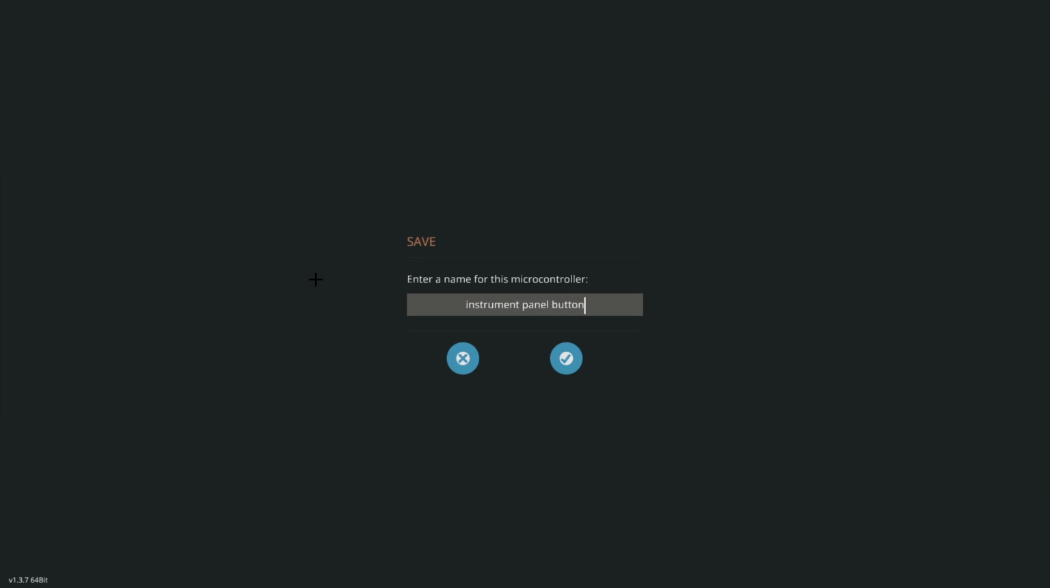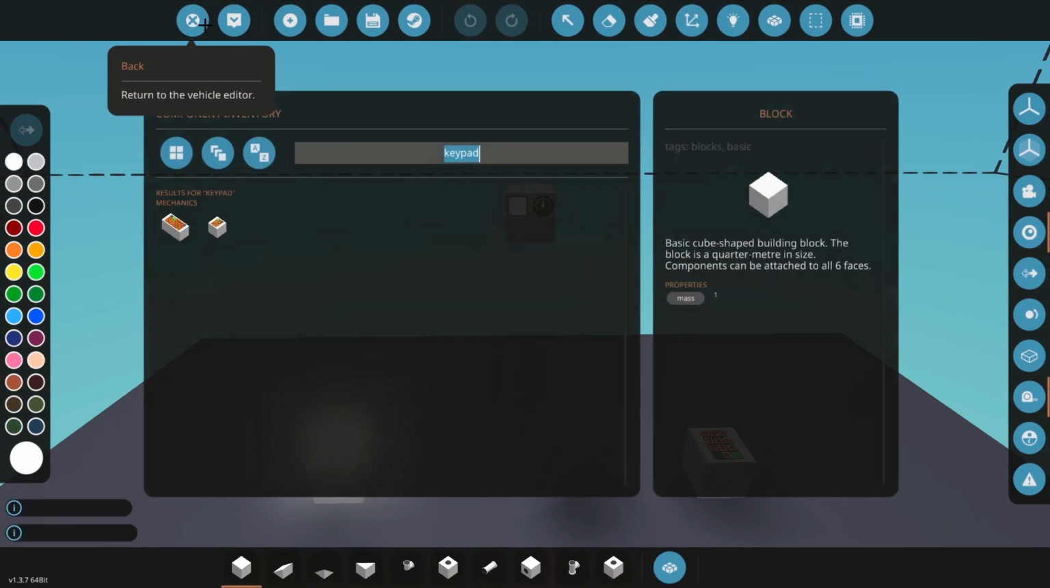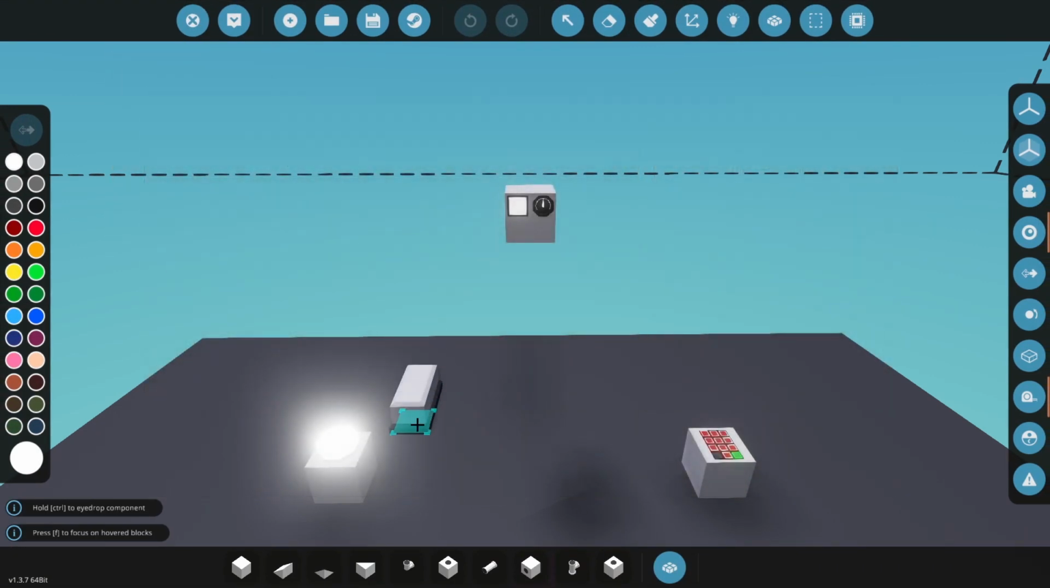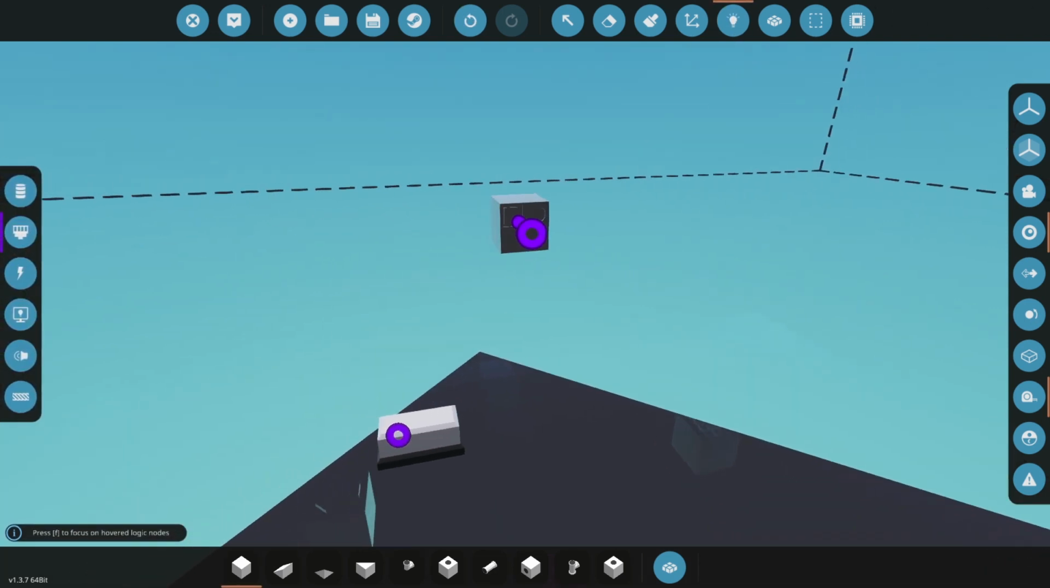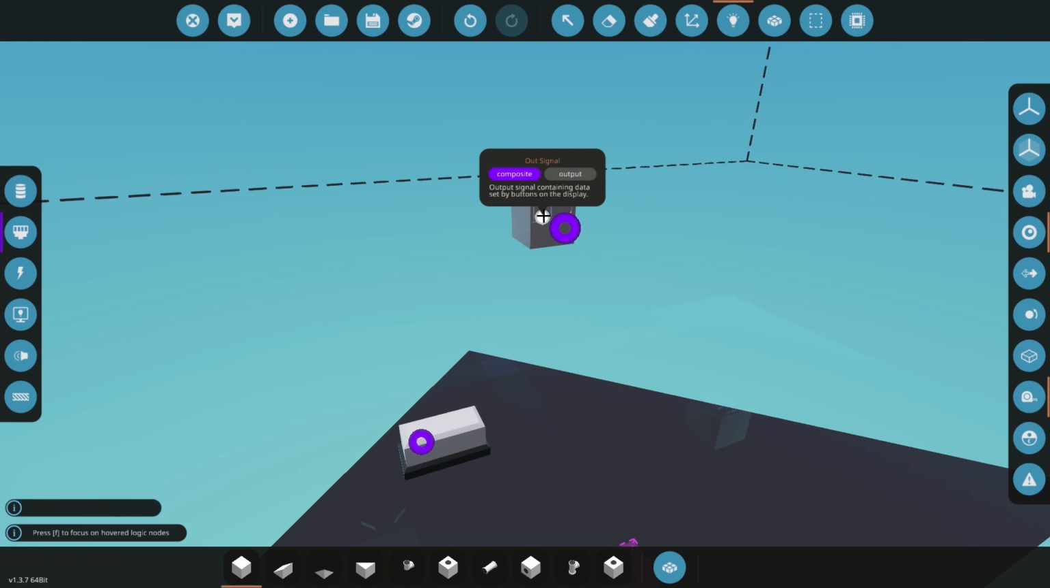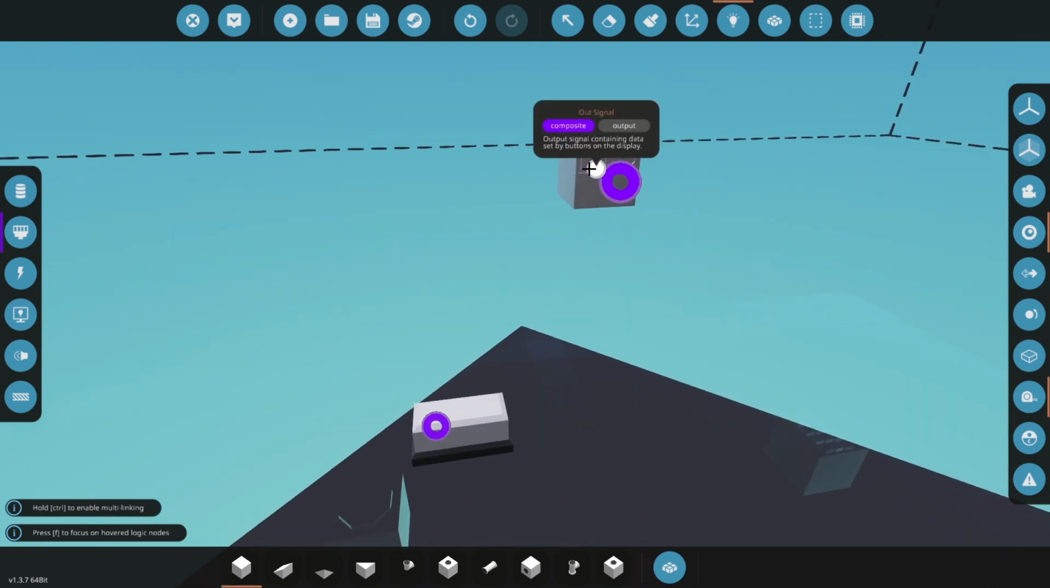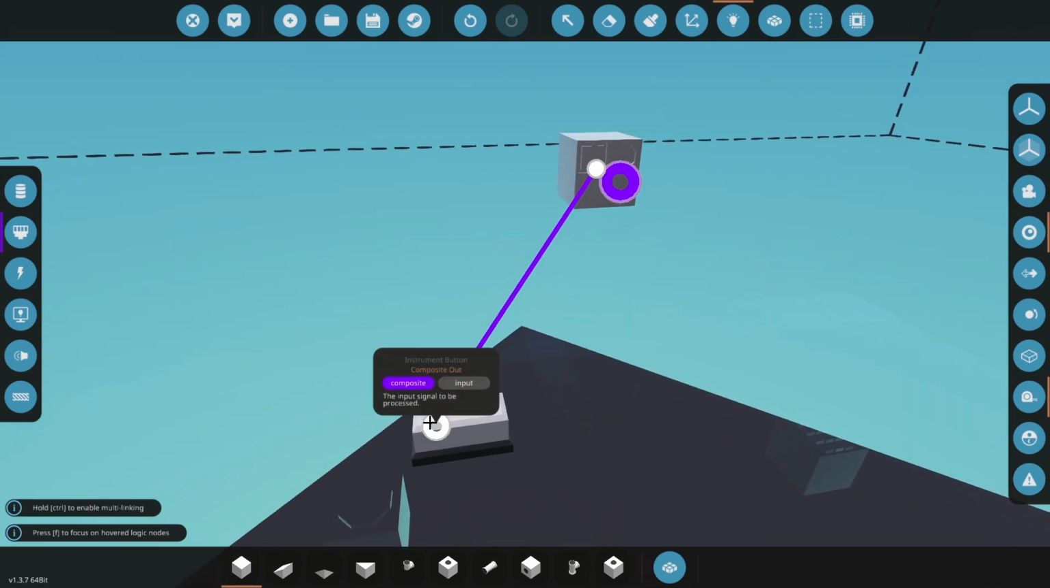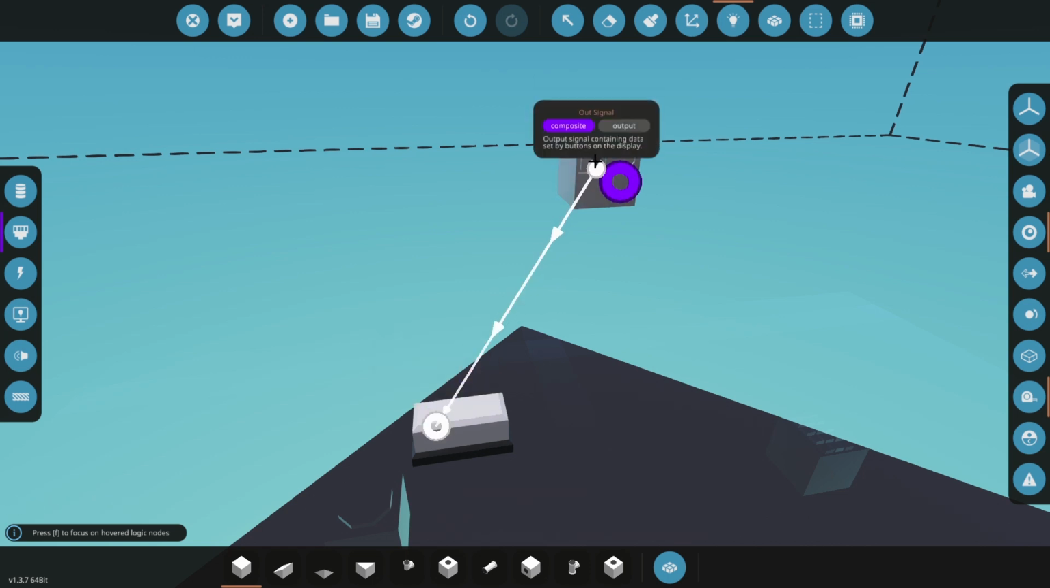If I could spell. Excuse me. Let's get our instrument panel button. Let's place this down just here. Let's connect it. So we have our out signal. Now our out signal is going to go to our composite out.